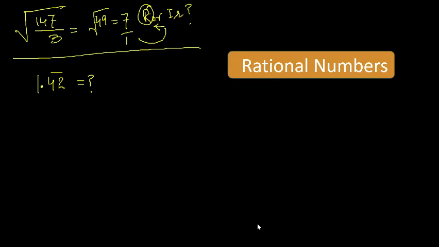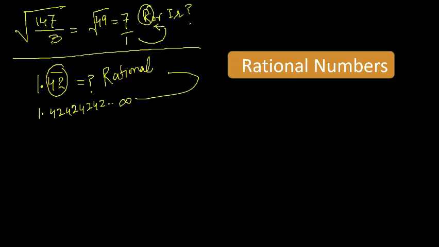Okay. Some students are saying rational, some are saying irrational. It is again a rational number because it is repeating. I told you rational means a ratio. A ratio will either end or repeat. So here 42 bar means it is 42 42 42 42 42. It is repeating. So it is a rational number.